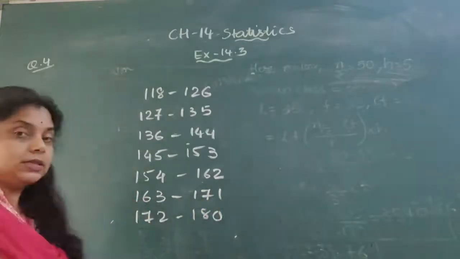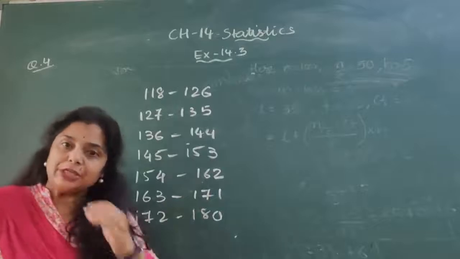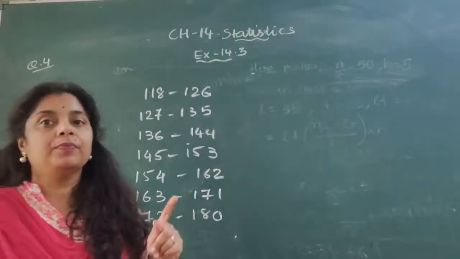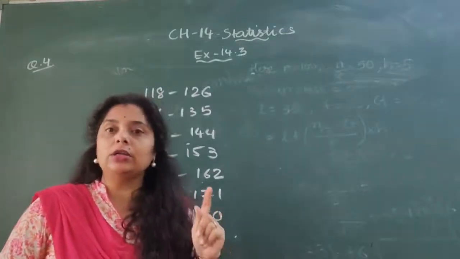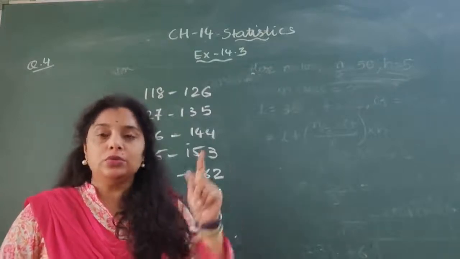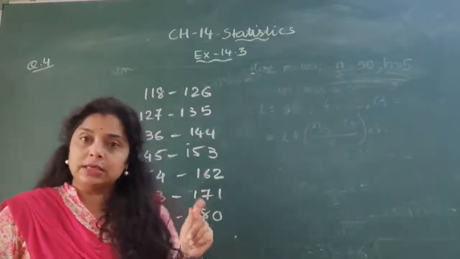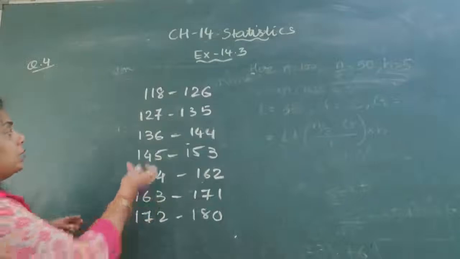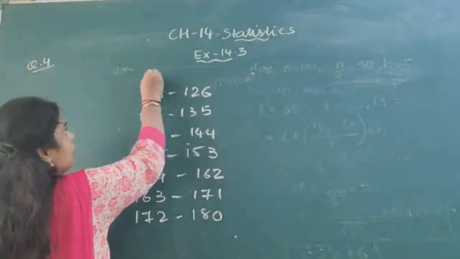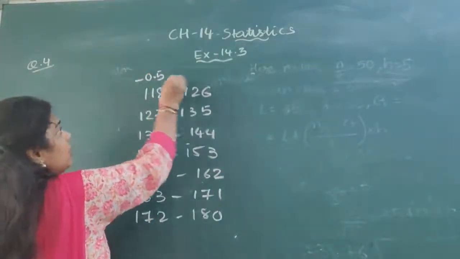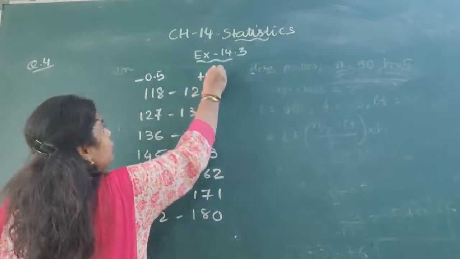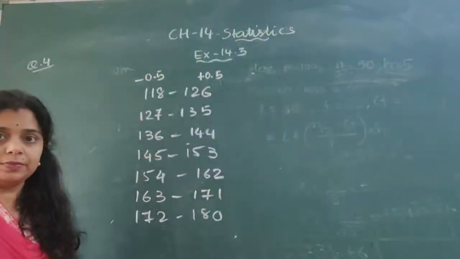In such cases, especially when the classes in the data are not given in a continuous sequence, we have to cut 0.5 from the lower limit and add 0.5 to the upper limit.